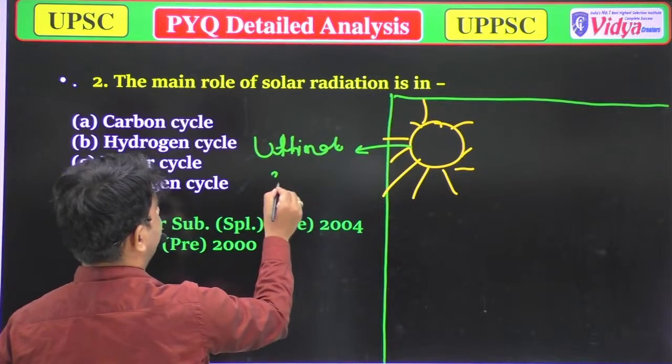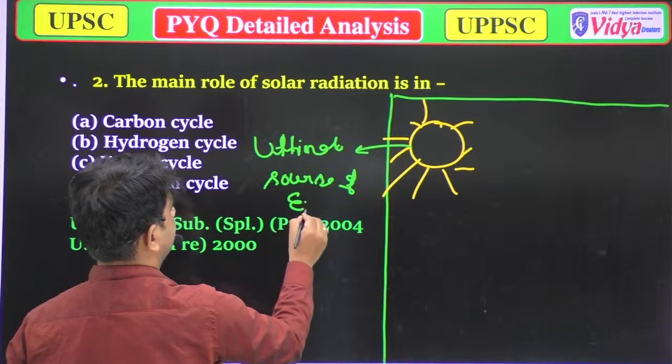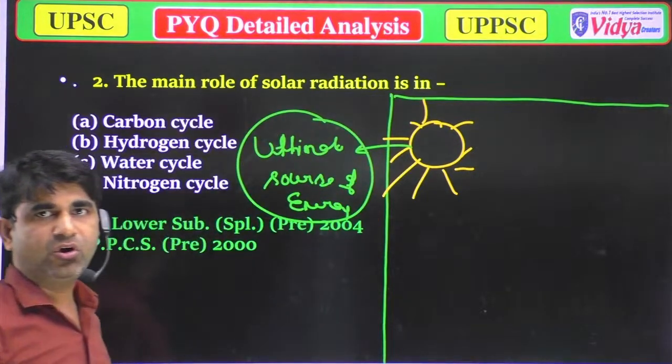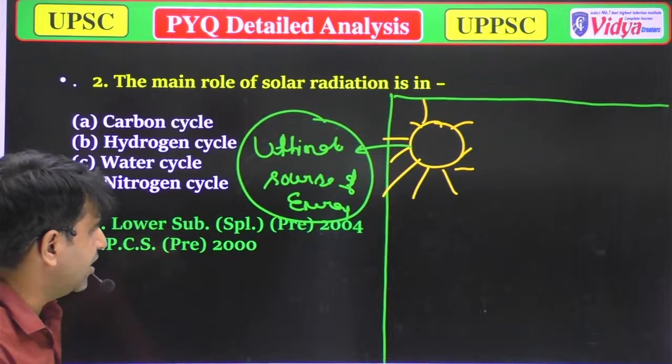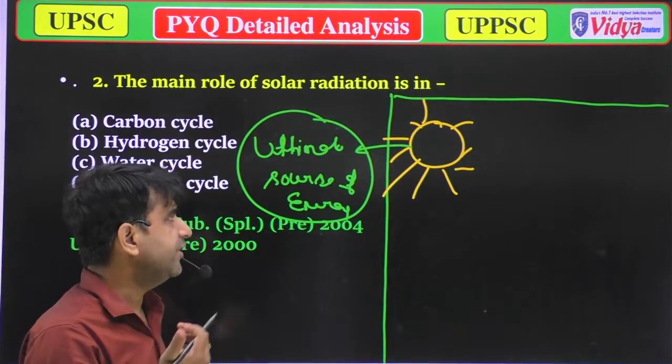All the energies which are found on the earth are mainly governed by solar radiations. How can we say that?